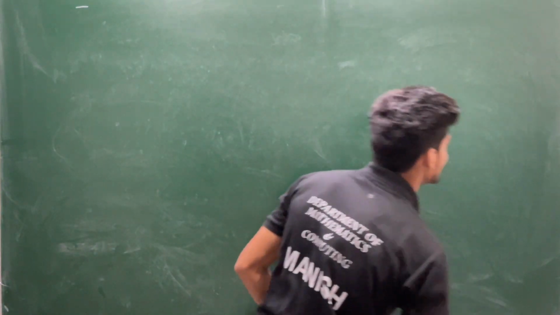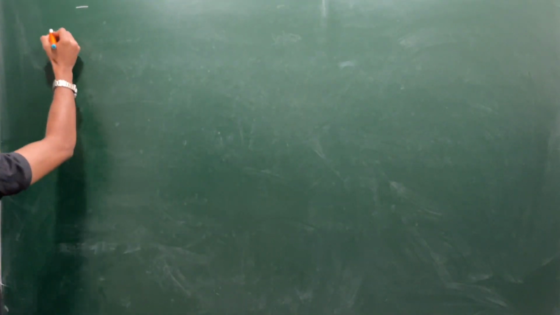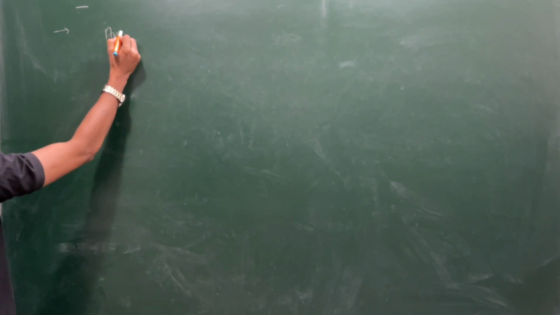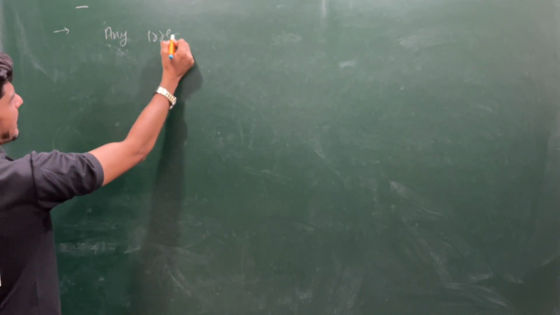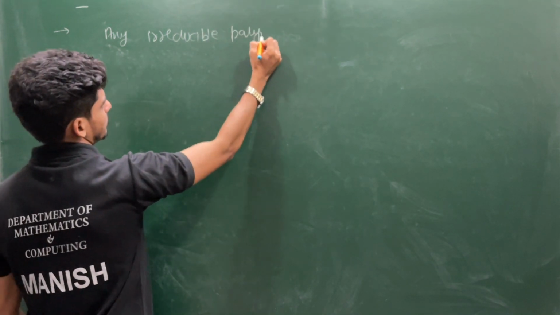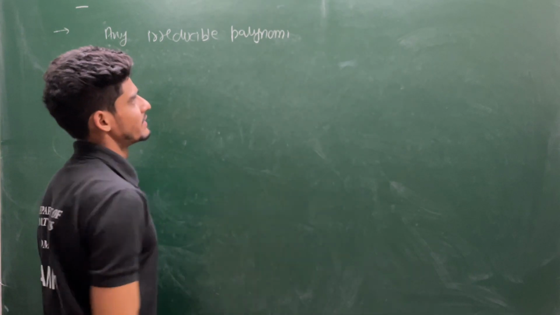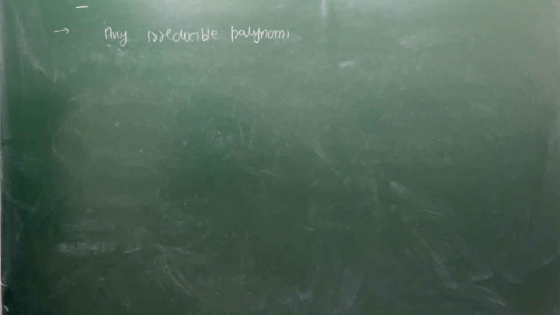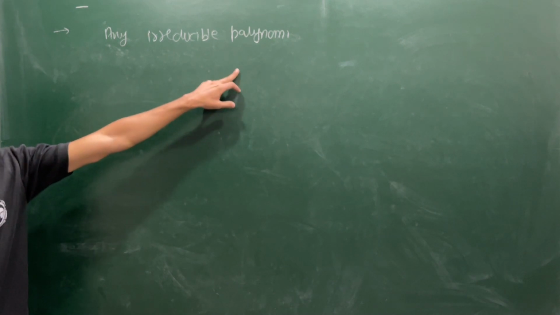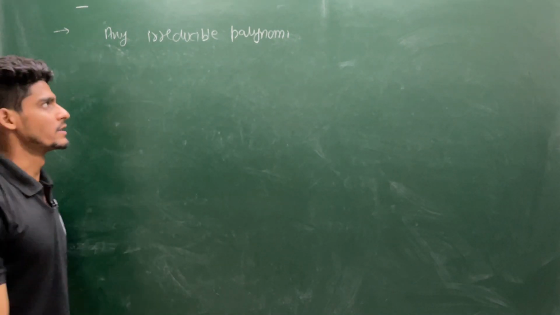Let's see some basic properties. In this section, the characteristic will play an important role, so keep an interest on characteristic.